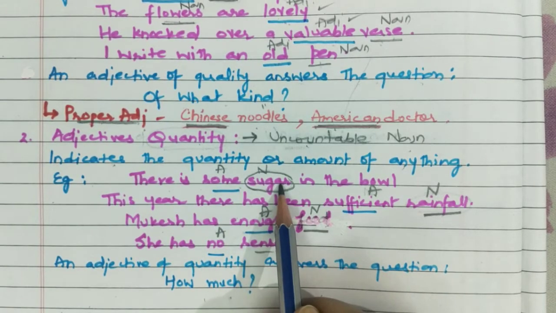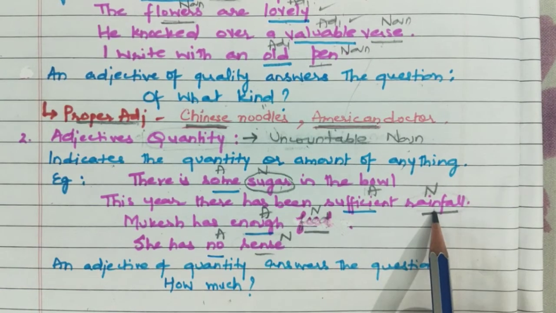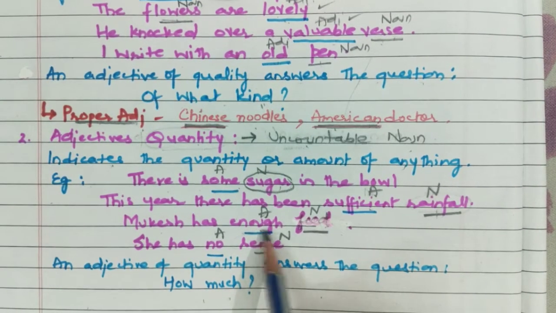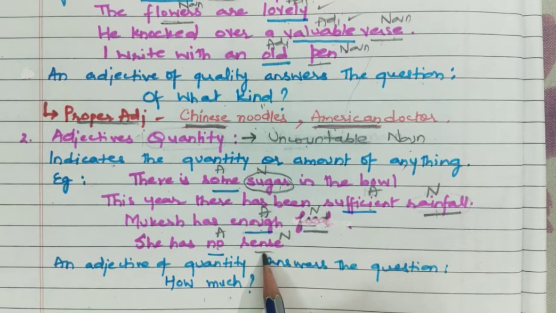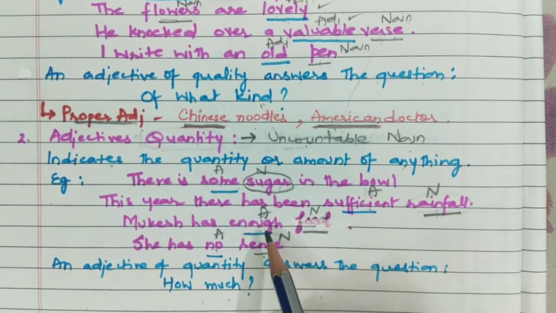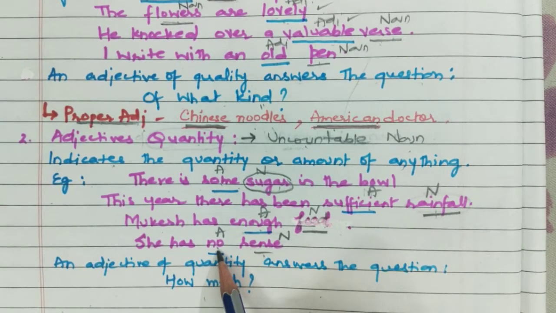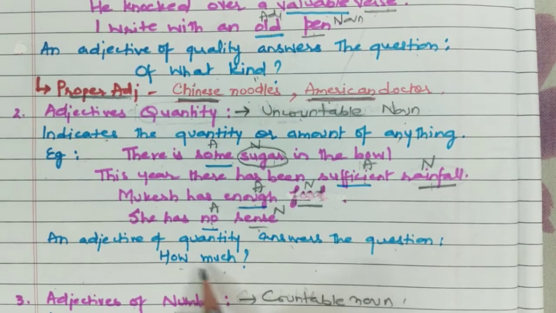Some sugar, sugar cannot be counted. Sufficient rainfall, rainfall cannot be counted. Enough food, food cannot be counted. No sense, sense cannot be counted. So all these adjectives, some, sufficient, enough, no, all these are adjective of quantity. So an adjective of quantity answers the question how much.